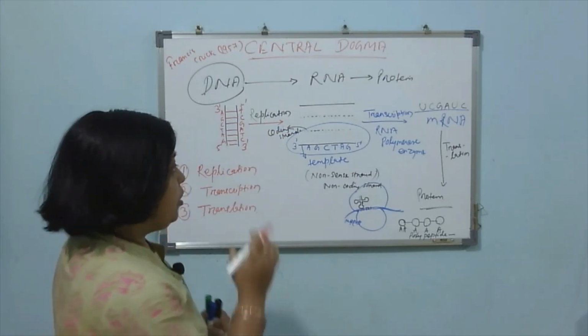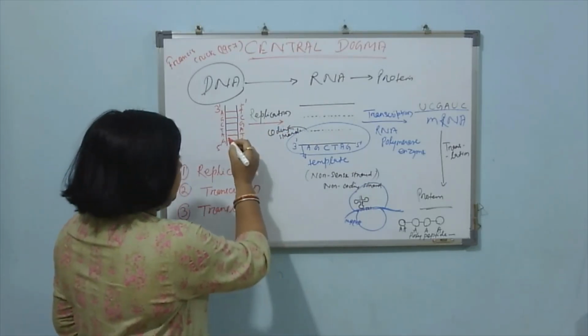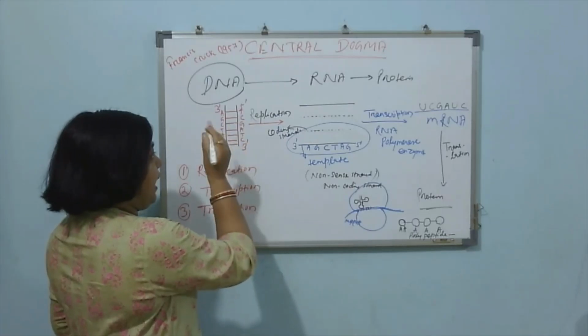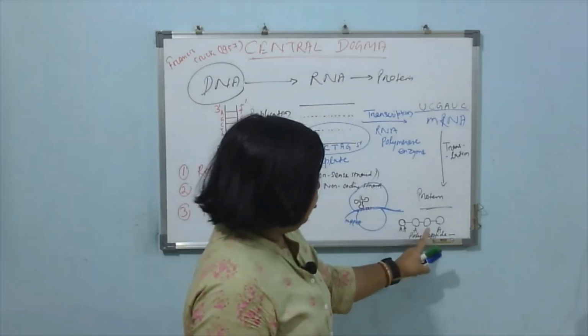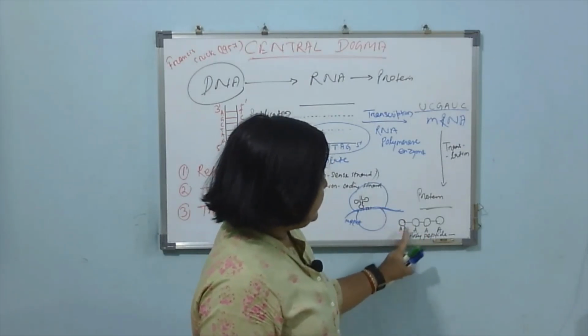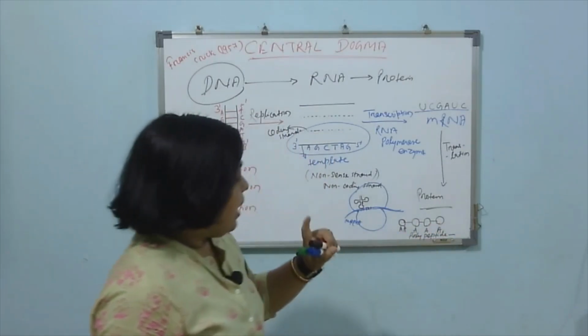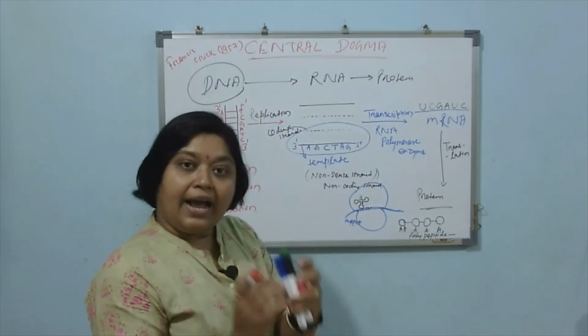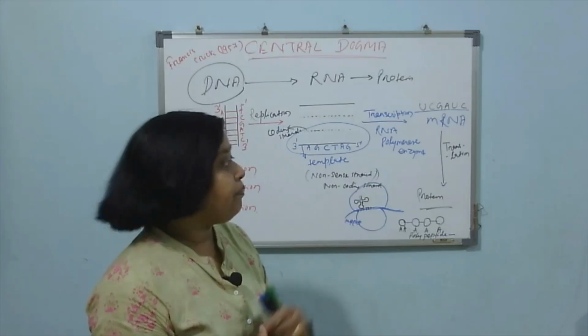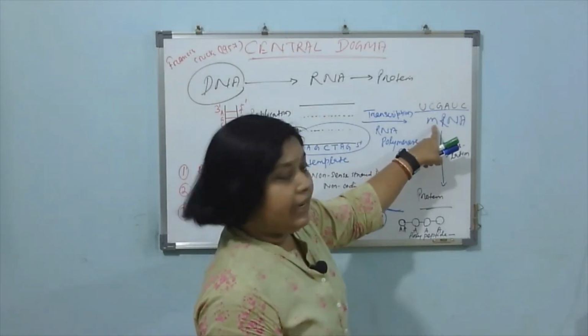Here you will find nucleotides in DNA arranged in linear manner. Here in polypeptide also amino acids are arranged in linear manner, and those amino acids are present as triplet codon in mRNA.